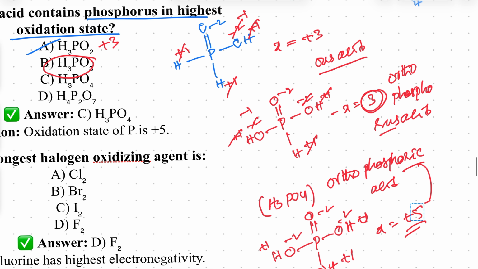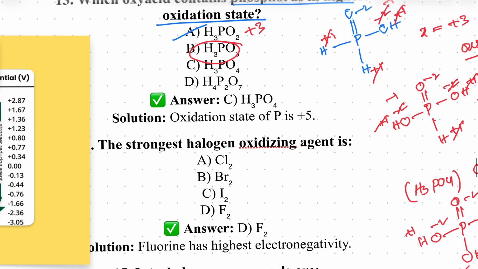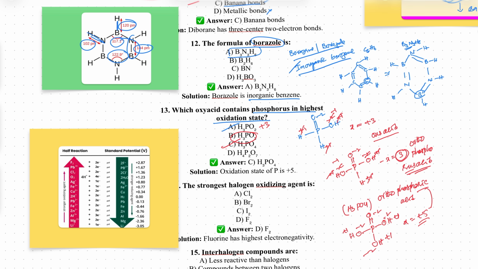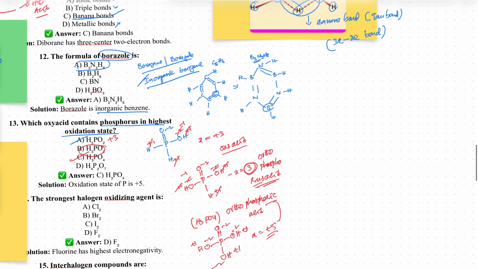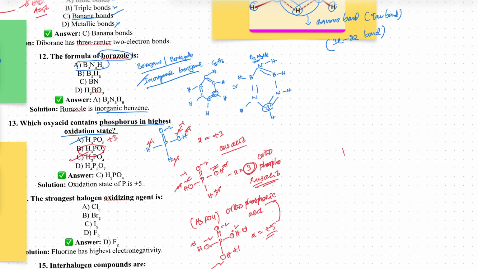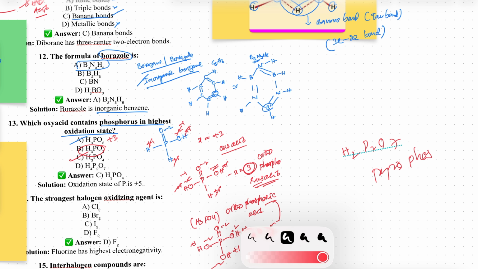The ic acid will have higher oxygen share, the ous acid will have lower oxygen share. Your answer is H3PO4. And one more is there, that we'll also see. What is that? H4P2O7. This is pyrophosphoric acid. Pyro, pyrophosphoric acid.